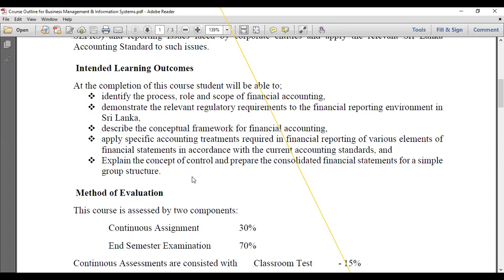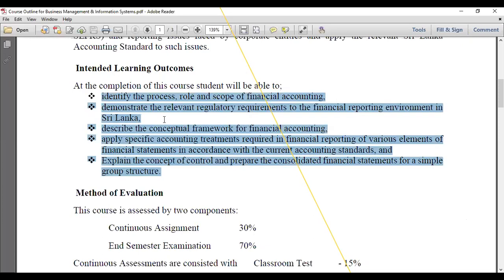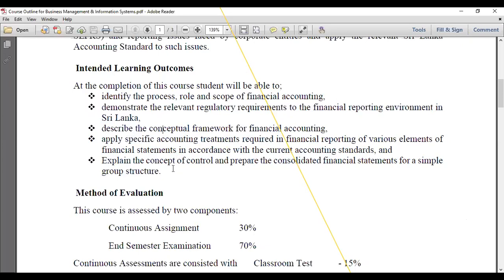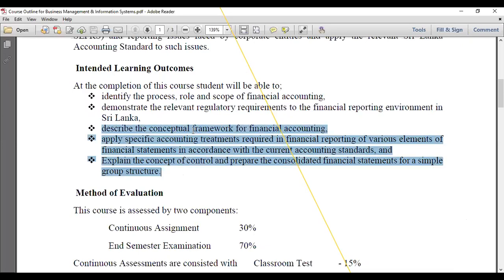Those things we are going to explain with you, right? So these are the general intended learning outcomes that we are going to discuss with you, right? There are 5 at the end of this lesson. It means after 15 weeks, we should have a clear understanding about these 5 objectives, right? At the examination, we will definitely test these 5 objectives, right?